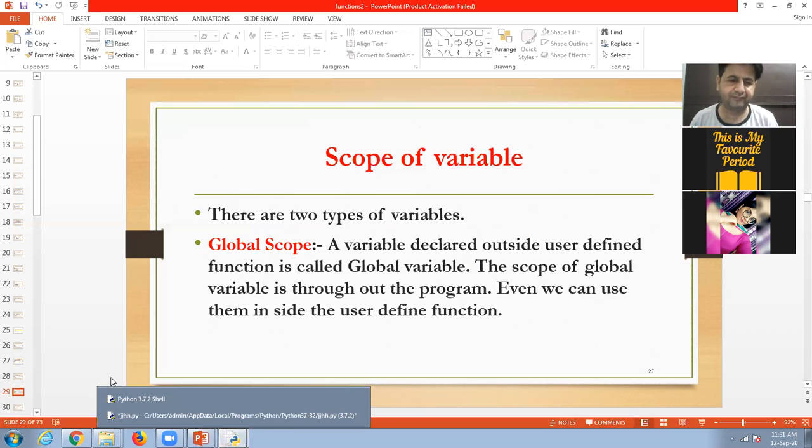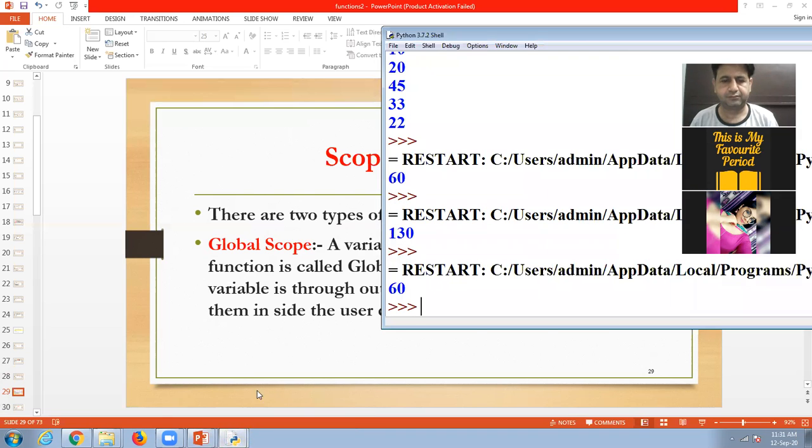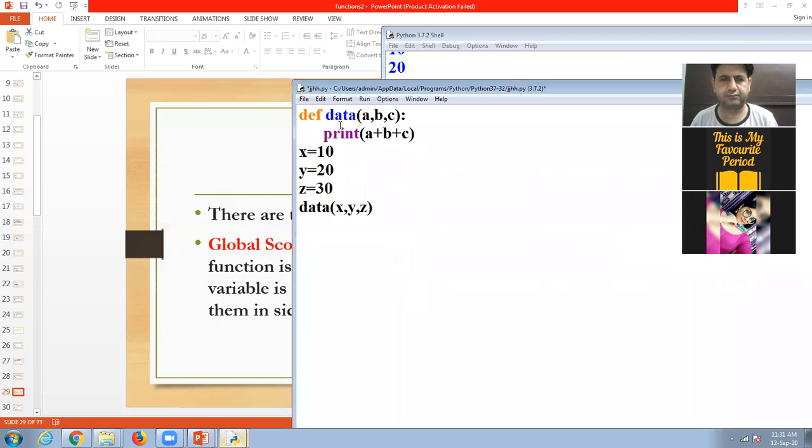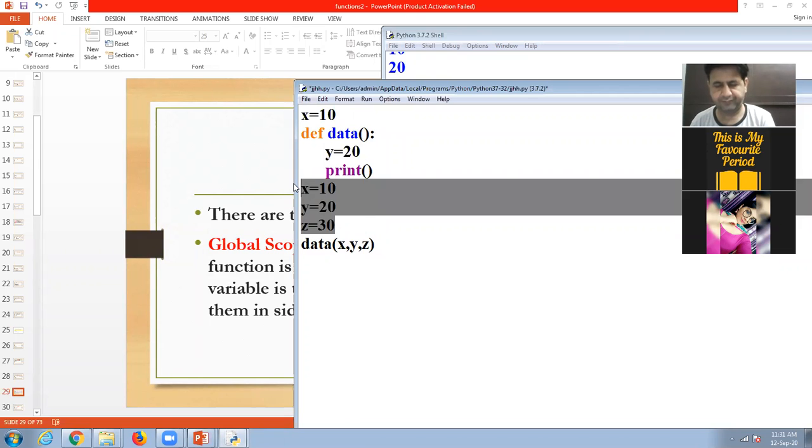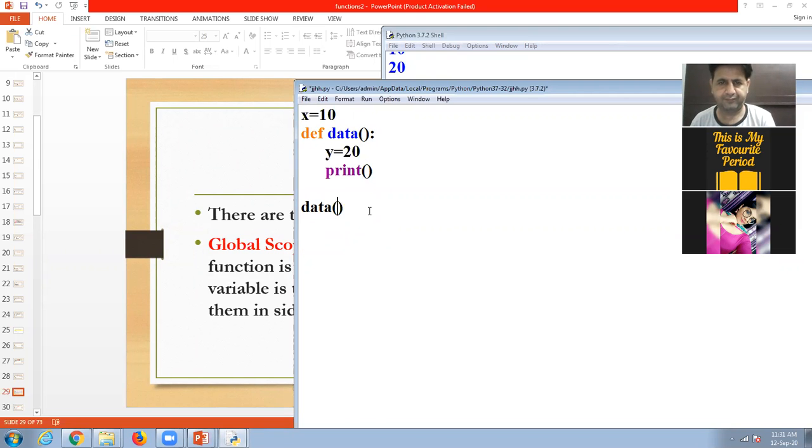Look at here. I declare one variable x is equal to 10, and here y is equal to 20. Here x is global.